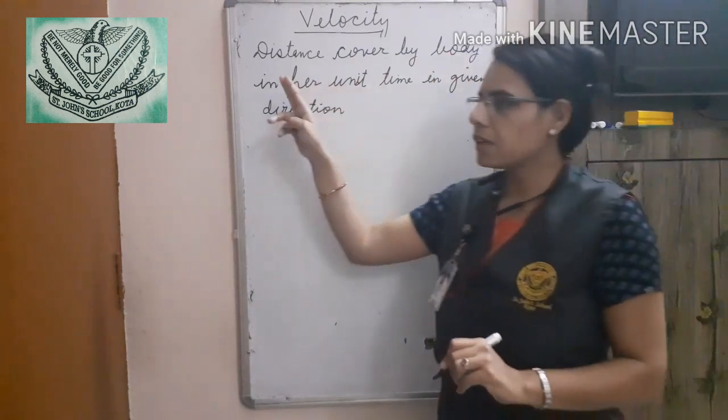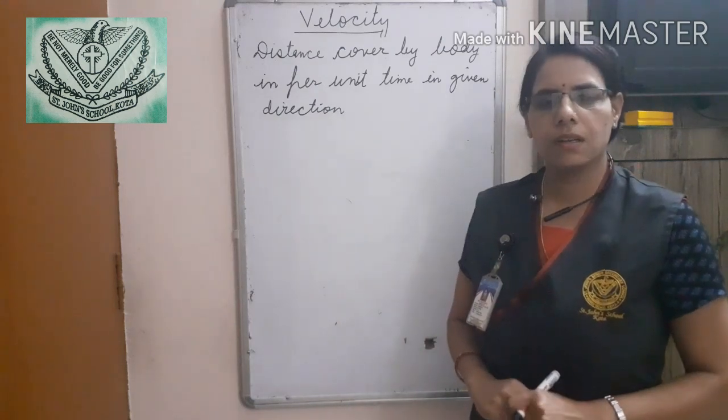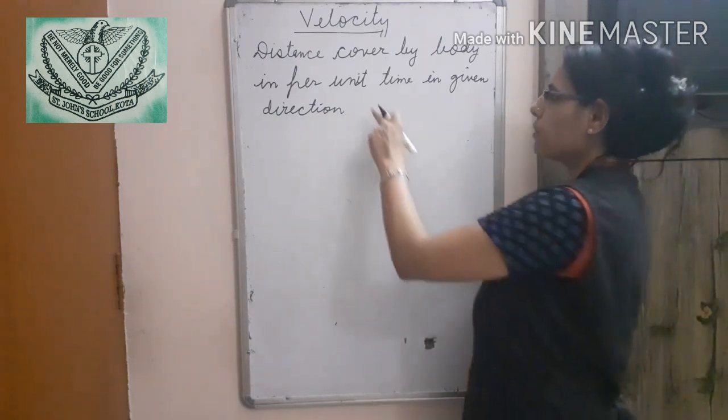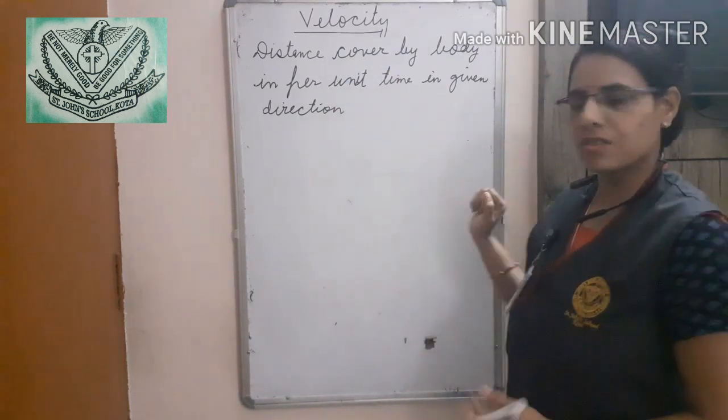Distance covered by a body per unit time, the same definition is for speed. It means when speed is associated with a direction, it becomes velocity.